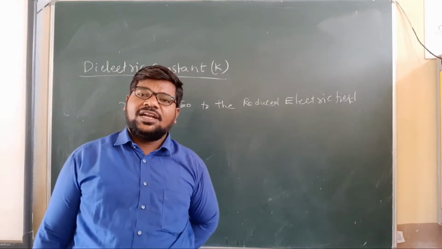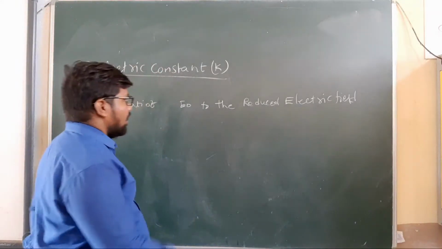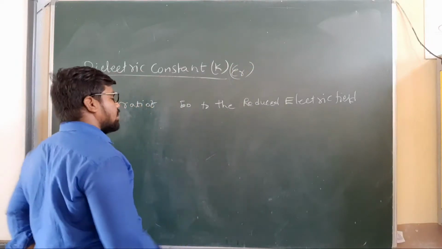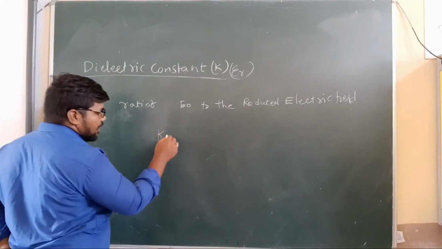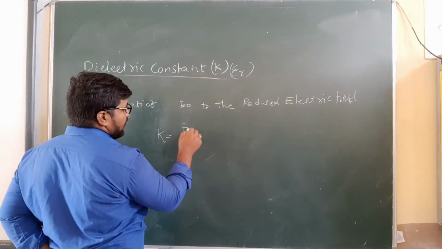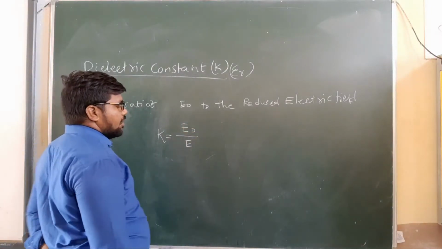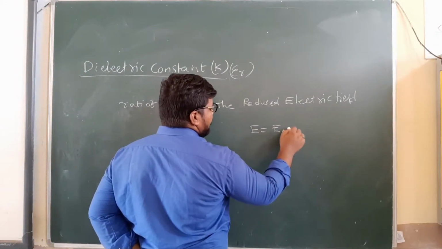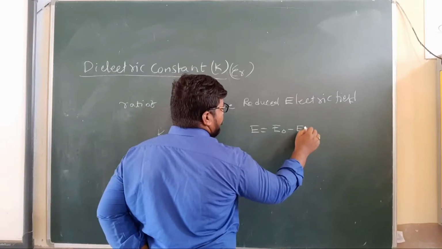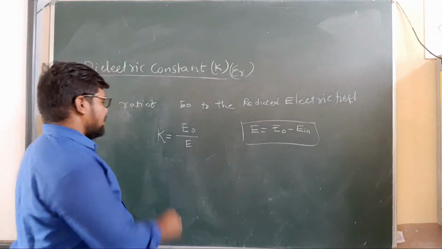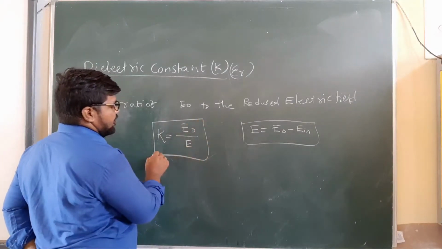So it is denoted K or epsilon r, the relative permittivity. According to the formula, K is defined as E naught by E, where the reduced electric field E is equal to E naught minus E in. Already the formula is there: K is equal to E naught by E. So this is the formula, my children.